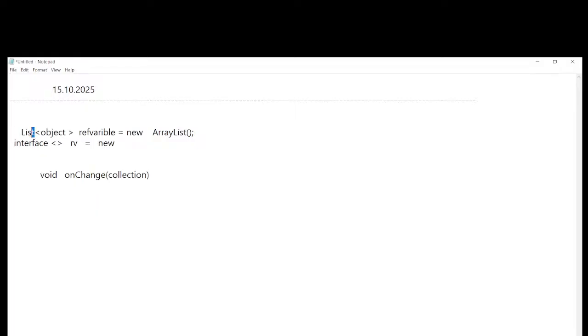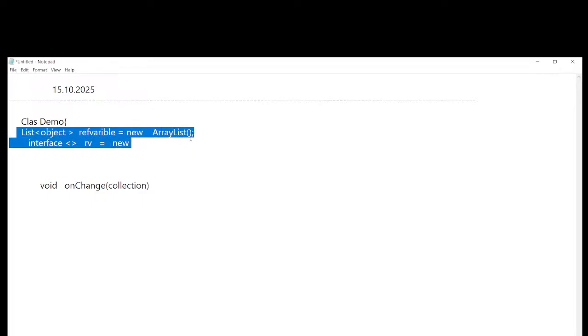In List we have the abstract methods. These abstract methods we are implementing in our class. Take any class, suppose Demo. In this class we have to create the object and implement this. We know these things. Now what I will do, suppose List object class variable. Here I will talk about this only.